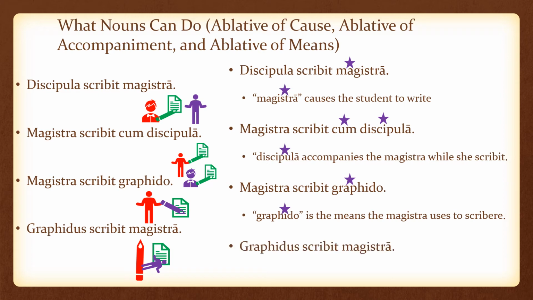Our last example, graffidus scribit magistra. The magistra is the means the graffidus uses to scribere. So in this case, the teacher is the tool the pencil uses to accomplish the task. All of these are examples of the ablative case.